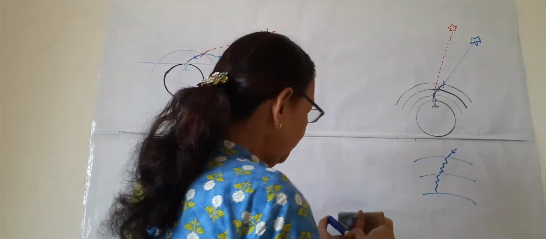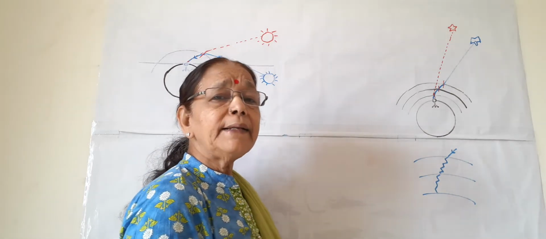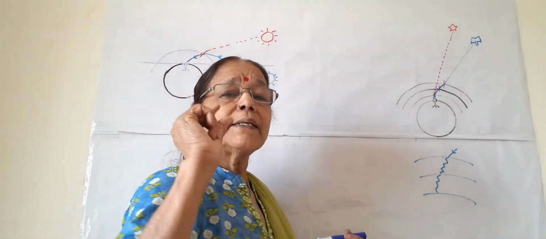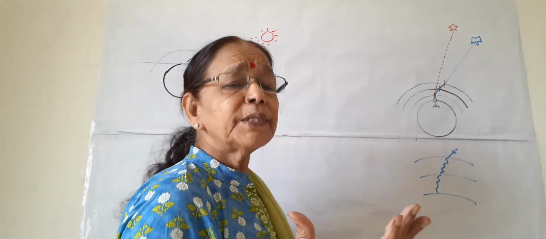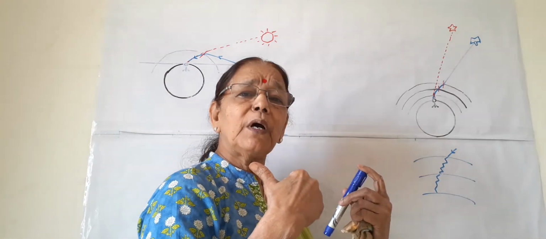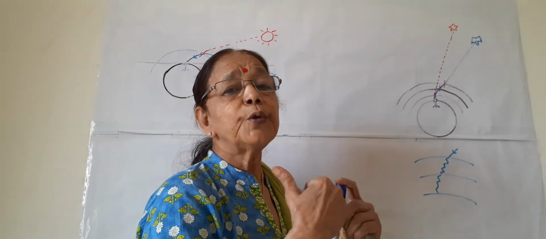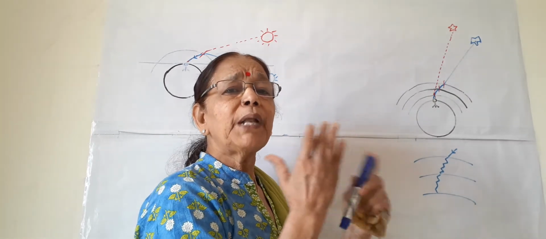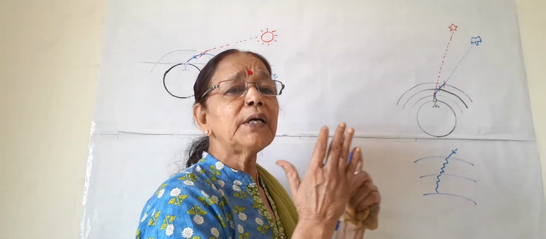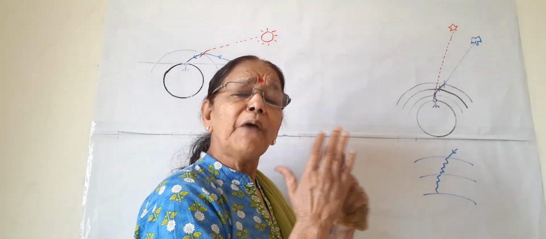Here I have shown how the stars twinkle. At night, in the night sky, we see that stars twinkle. Twinkle means sometimes bright light comes into our eye and sometimes a faint light comes into our eye. So sometimes brighter, sometimes fainter. The intensity of light changes every moment.